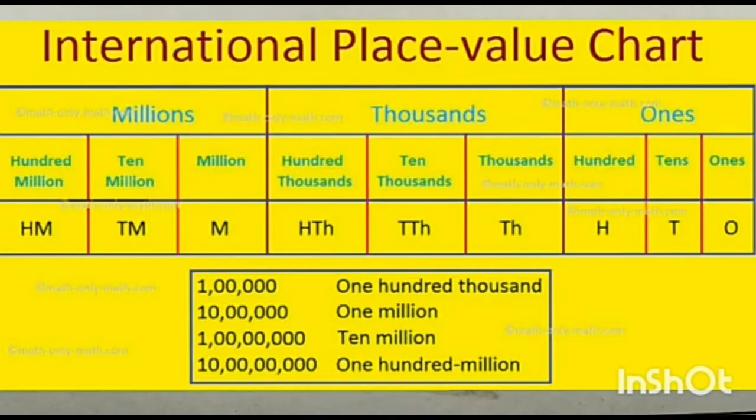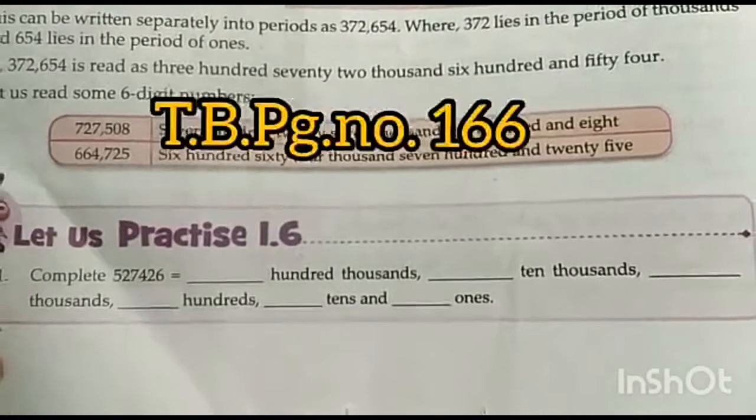Whereas in the Indian system we get only 2 periods, in the international system the ones period has 3 places and the thousands period also has 3 places. They are ones, tens, hundreds, 1,000, 10,000 and 100,000. It is the international system place value chart. Okay, children.